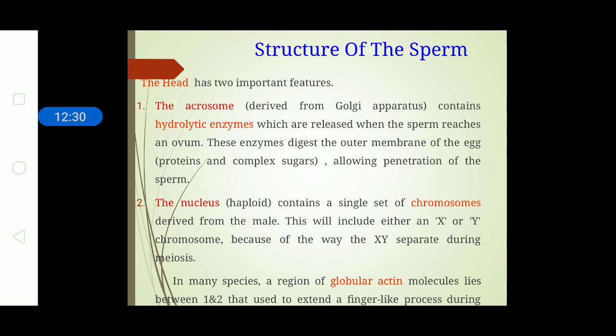The acrosome is derived from the Golgi apparatus and contains hydrolytic enzymes. The hydrolytic enzymes help in penetration of the zona pellucida, which is the outermost covering of the ovum, while the nucleus contains the single set of chromosomes, the hereditary genes for transmission to the next generation.